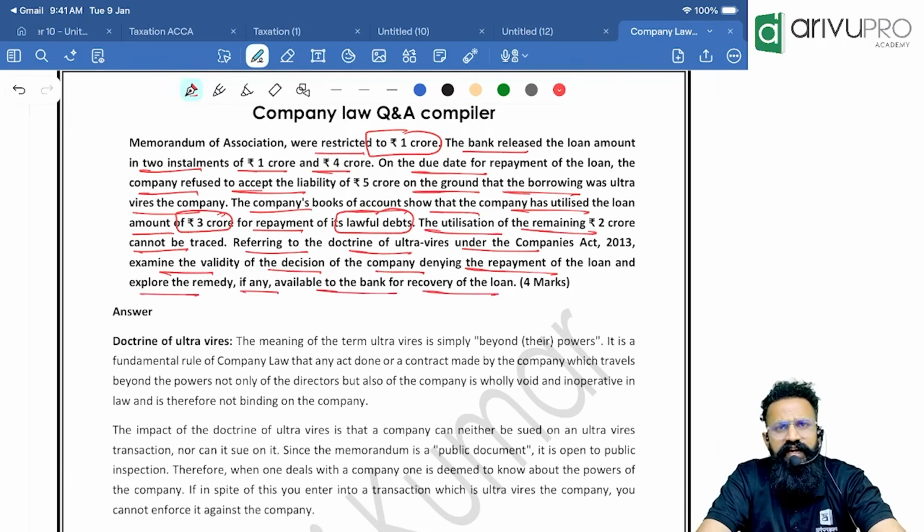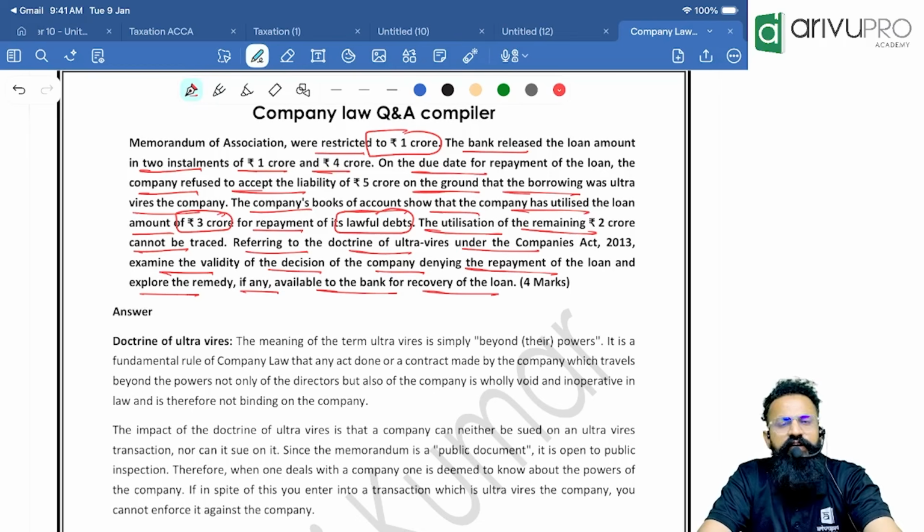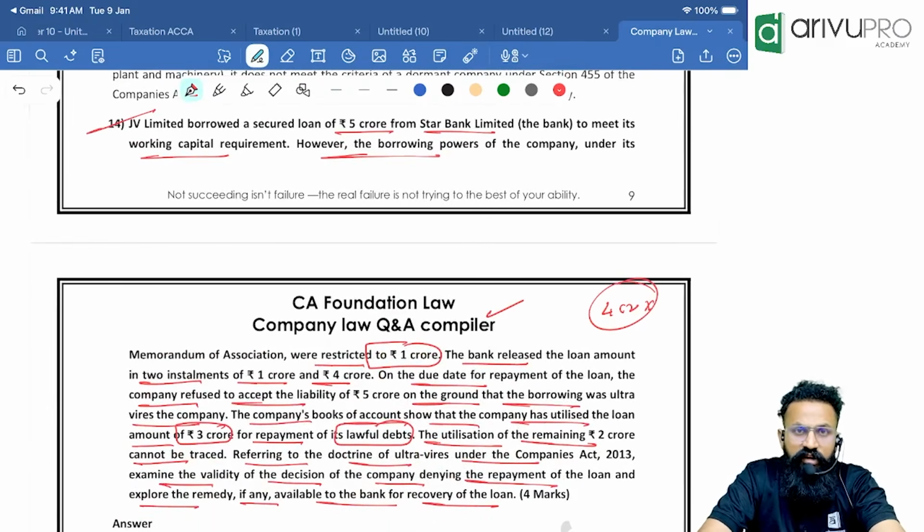Remember, people, if it is an ultra vires transaction, of course it does not create a debtor-creditor relationship. So what the company is saying is right, provided the company should not have utilized that money. So in the given case, if there was nothing given, for 1 crore the company is liable because that is as per the MOA, and for the 4 crore the company will not be liable. That is in a normal scenario.